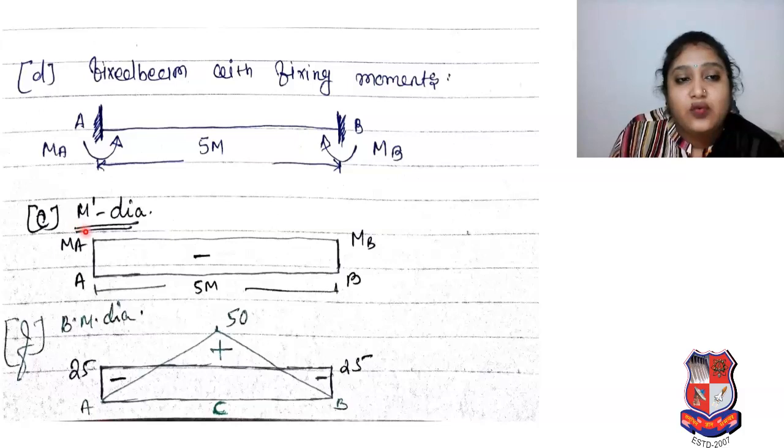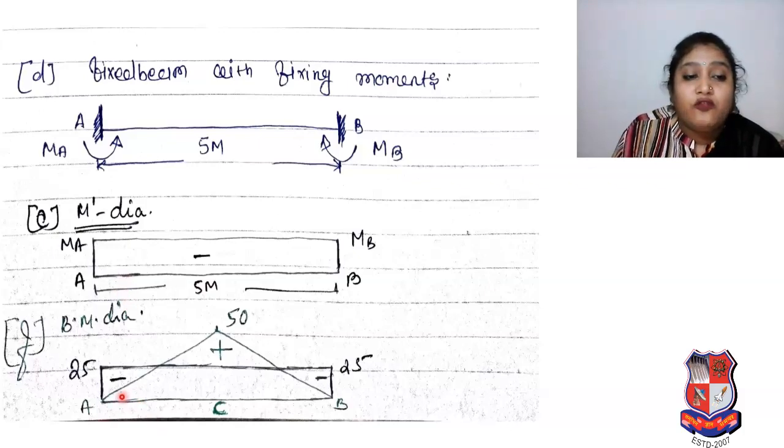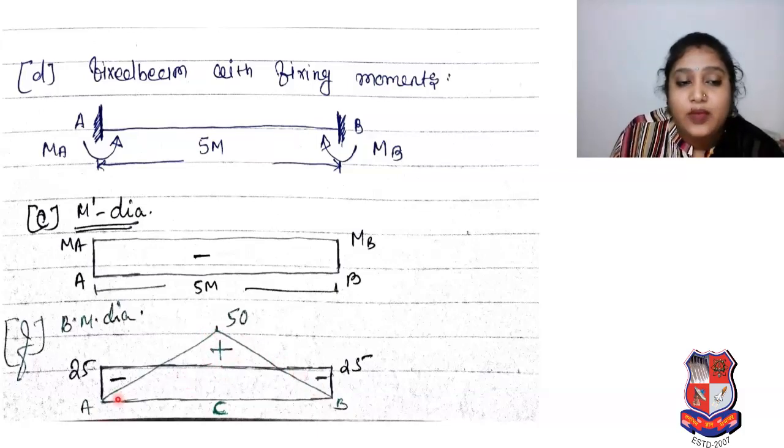Then we have to go for the Mu dash diagram. For that, no load is there and only end moments are there, so our Mu dash diagram will be rectangular in shape. Then we have to draw the final diagram, the combination of your Mu diagram and Mu dash diagram. Your Mu diagram is a triangle shape, so we put that triangle. Then the Mu dash diagram is a rectangle shape, so we draw our rectangle. Then here you can see that your moment at A and moment at B is 25. I will show you that in the next slide.